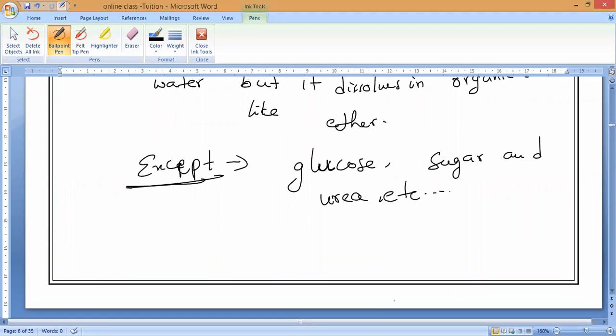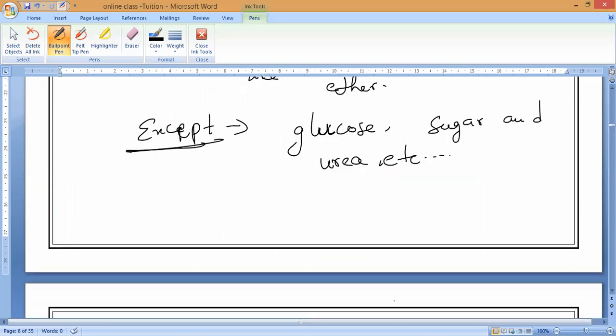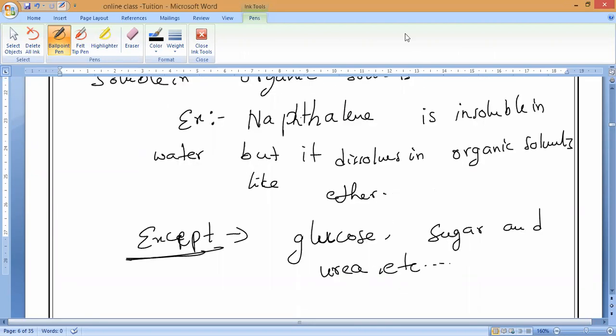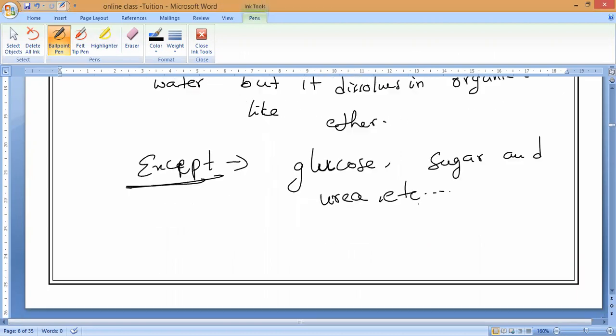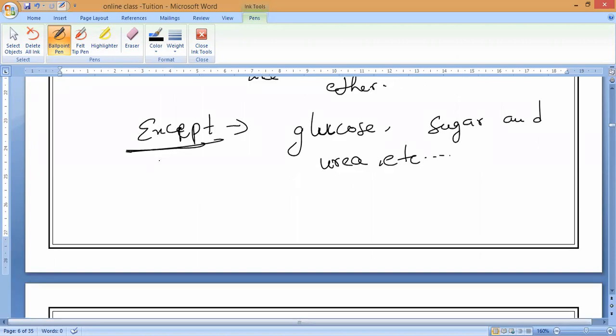Understand, guys? You should remember that. These exceptions will also be soluble in organic solvents, and also soluble in water. That is what I am saying. Exceptional cases.